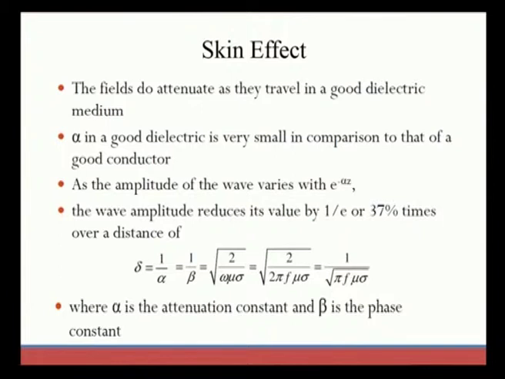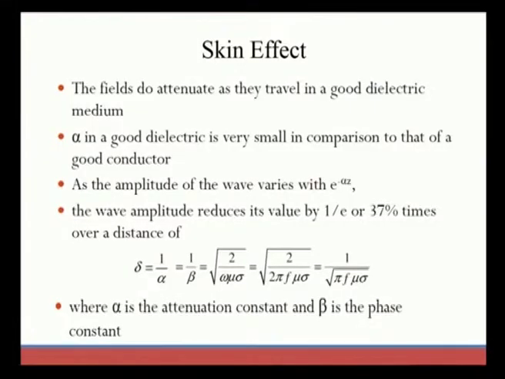Technically, the exact statement for skin effect is that the fields attenuate as they travel in a good conducting medium. When a field travels in such a medium, it attenuates. We already know that a good dielectric and a good conductor depend on the alpha factor; alpha in a good dielectric is very small in comparison to that of a good conductor.